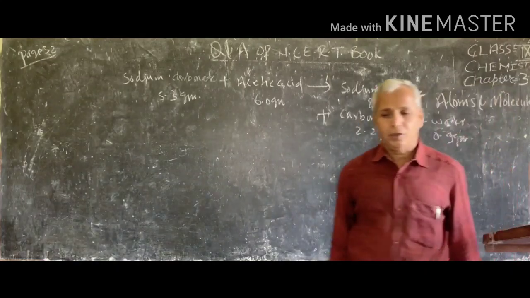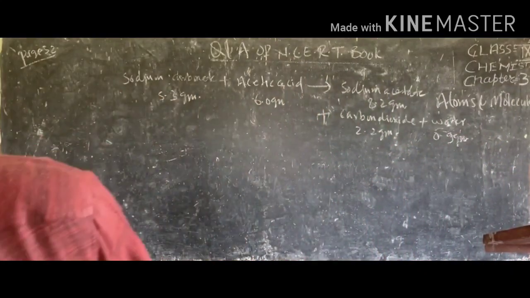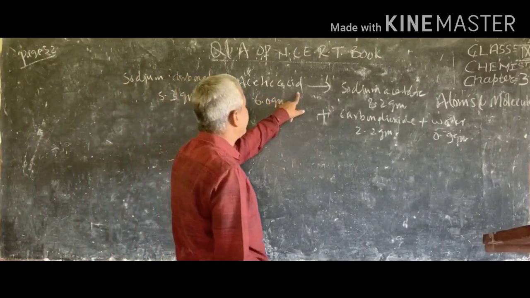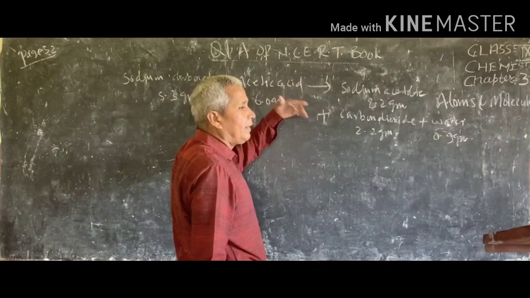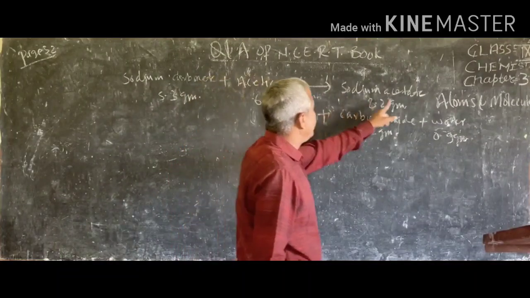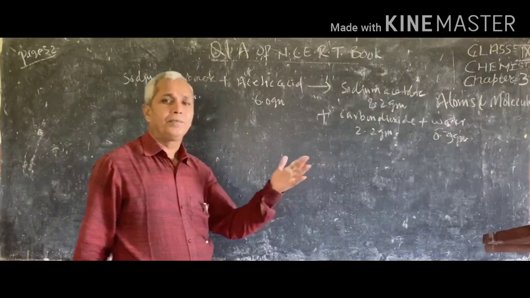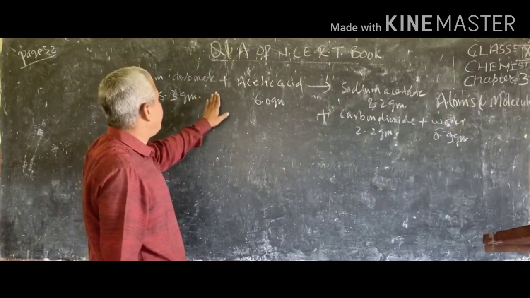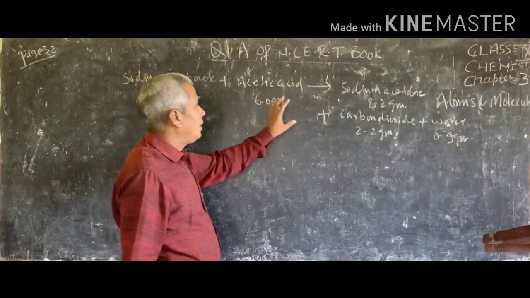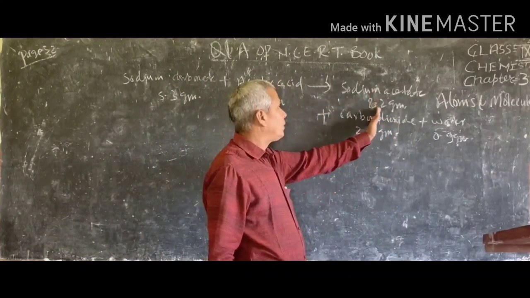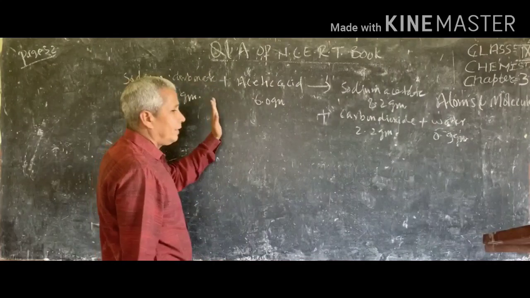Okay. So here, these are the reactants, which means they take part in the chemical reaction, and these are the products, which means they are produced after the reaction. ये जो रिएक्शन भाग लेता है और ये रिएक्शन के बाद बनता है. These are called products and they are called reactants.